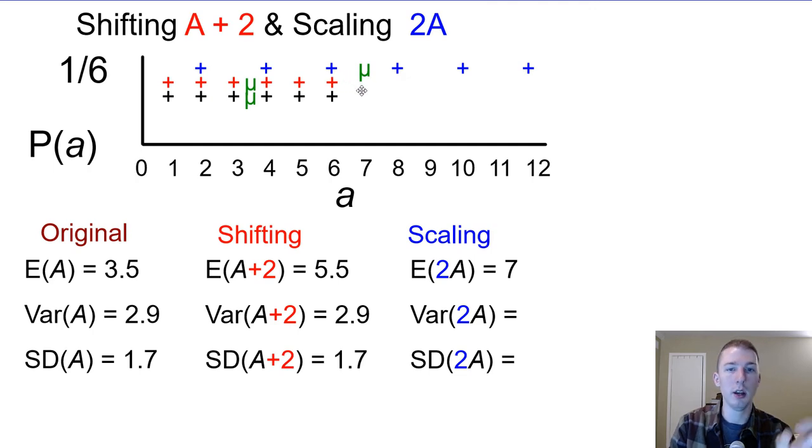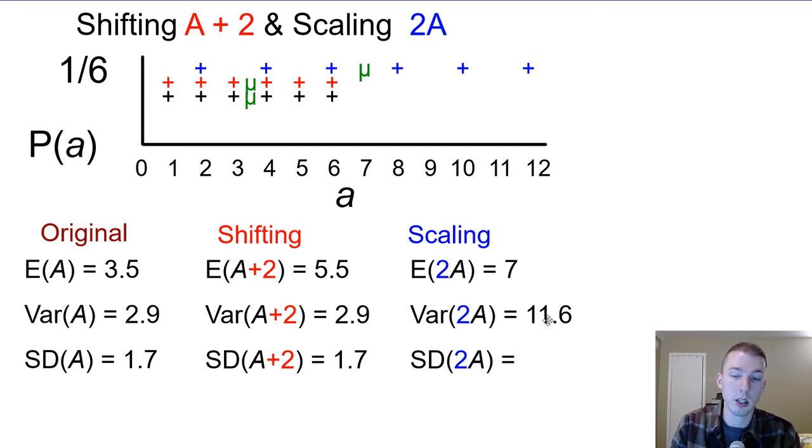And whenever our deviations are doubled, then when we square them, our variation is going to be multiplied by 4, or whatever our constant is squared, because we're squaring whatever constant we scaled it by. So this is going to be 4 times the amount of variation we originally had. But if we had scaled it by a factor of 3, then it would be 3 squared, which would be 9 times the variation that we had originally.